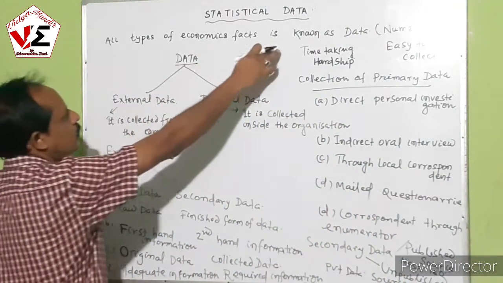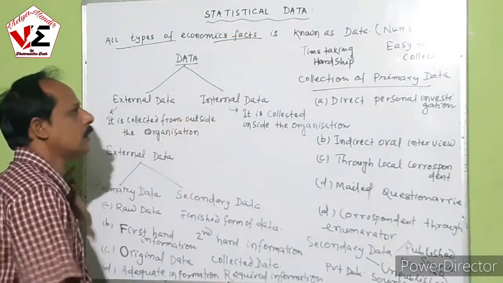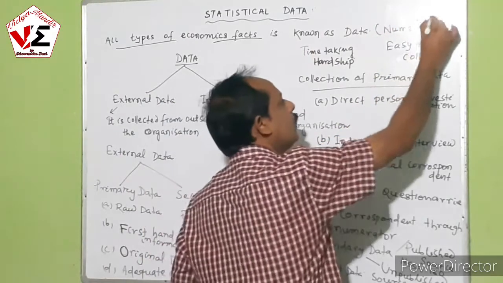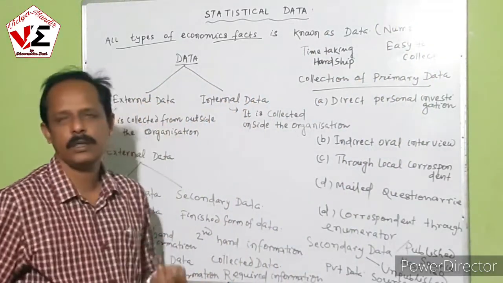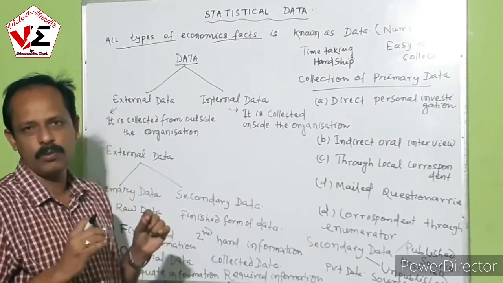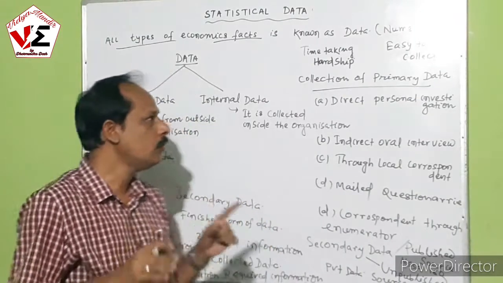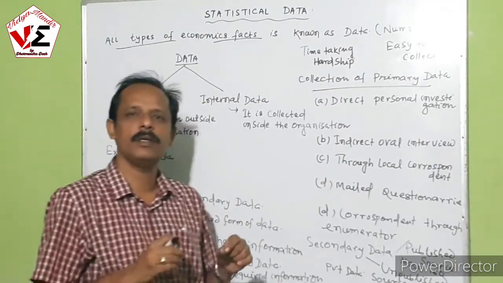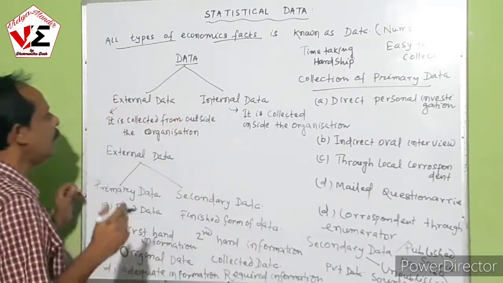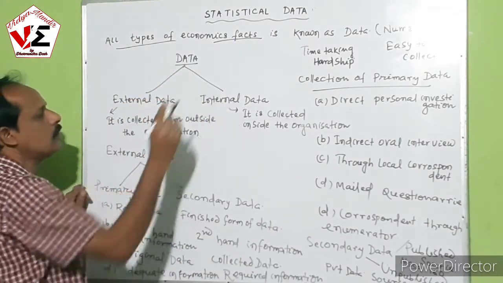All types of economic facts expressed in numerical figures are known as data, whether regarding population or agriculture. Again, data can be classified into two groups: external data and internal data.